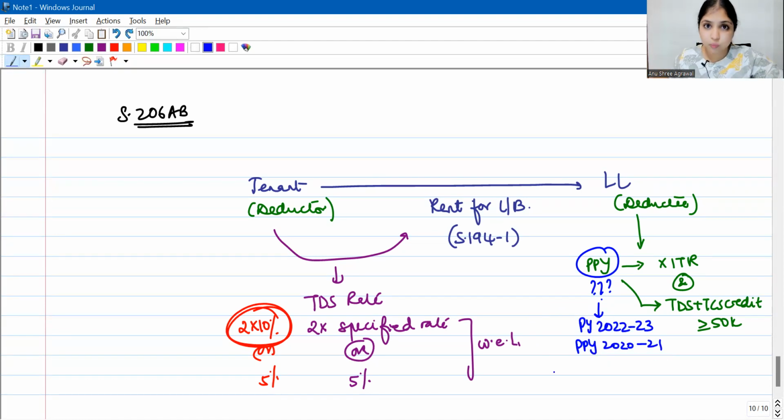2021's turnover you will see. 2021's income tax return you will see. Did he file the income tax return? If he did not file the income tax return and also in 2021 his TDS TCS credit was at least 50,000 rupees, then the tenant will have to deduct tax at 2 times the specified rate or 5%, whichever is higher. So we are putting responsibility on the deductor that before deducting tax, please check whether your deductee has properly filed income tax return 2 years back or not.